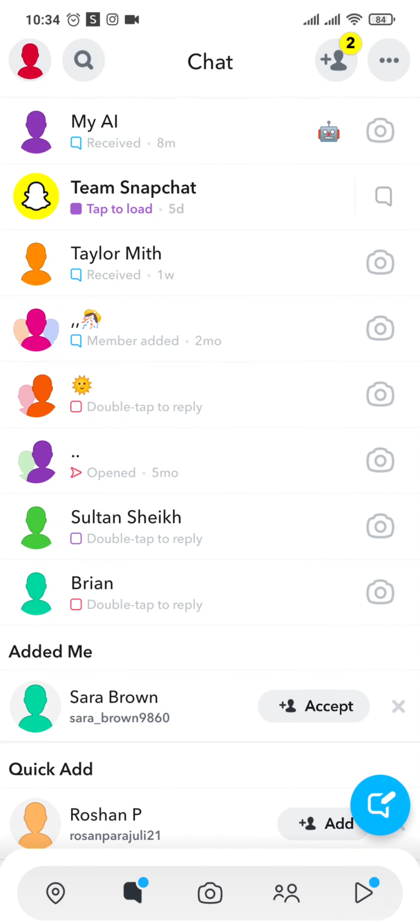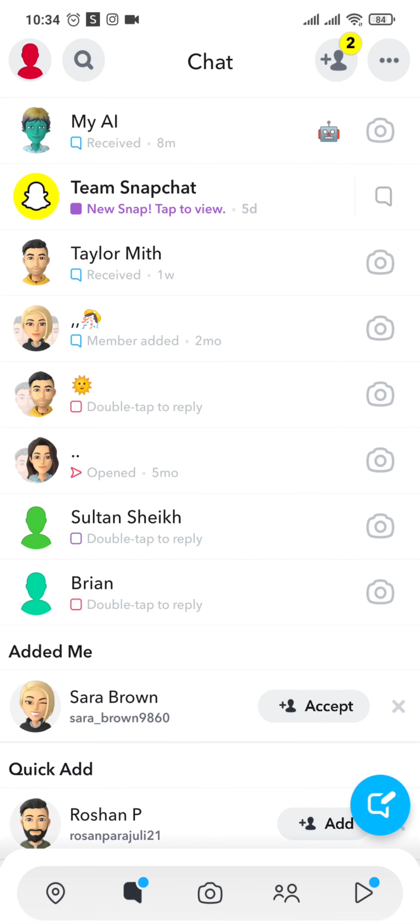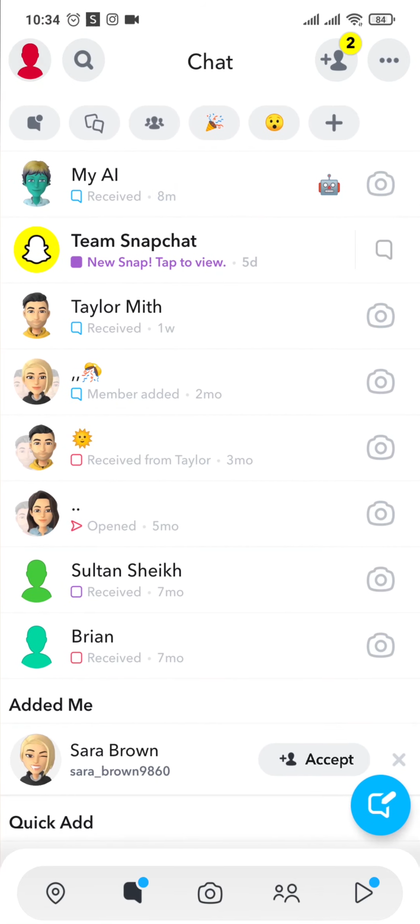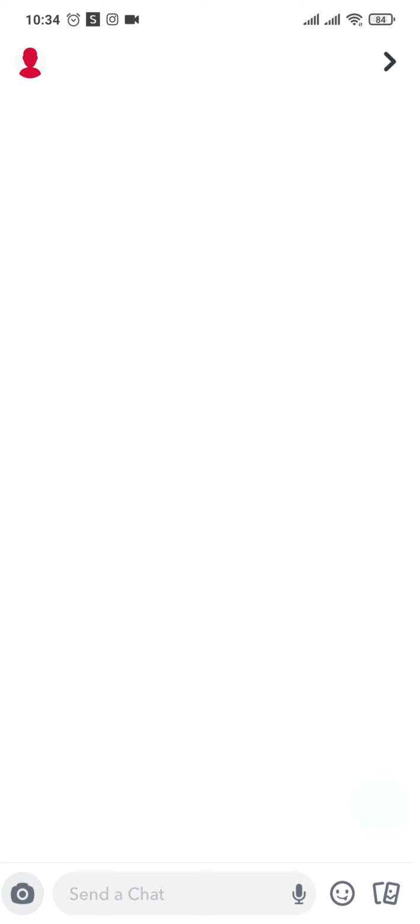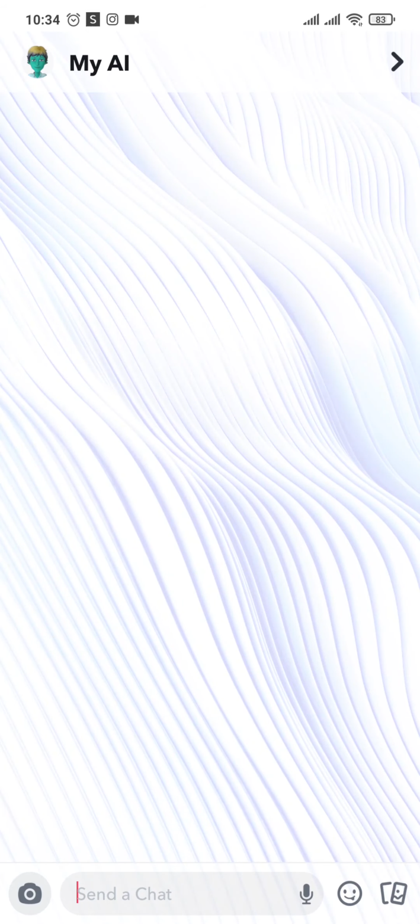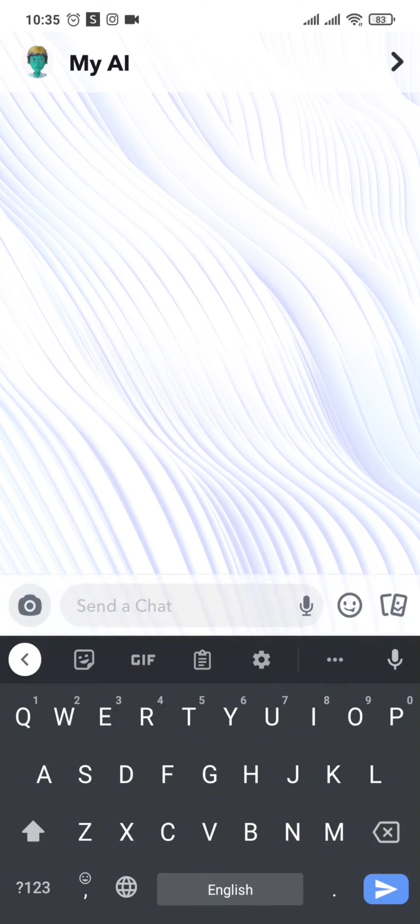The My AI feature is a chatbot which is available on the top of your chat list of Snapchat. You can just tap on this chatbot and the chat will open up. Now to talk with it, if you have any questions, you can type it in and ask the chatbot. You can ask it just about anything that you have in mind.